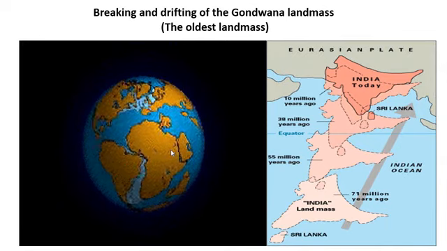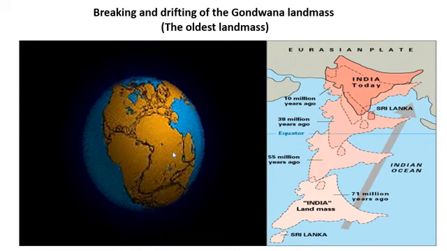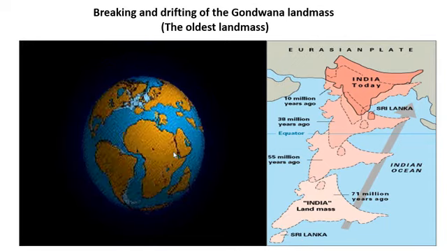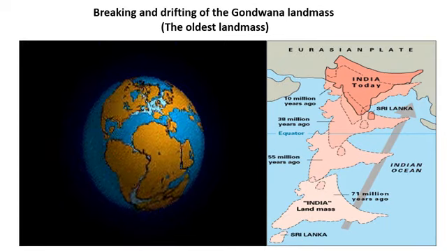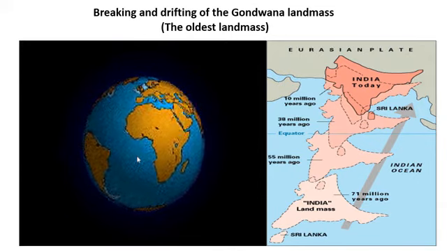One theory was given by Alfred Wegener, and the name of this theory is the continental drift theory. According to Alfred Wegener, in his continental drift theory, he said that there was one super landmass, and there were water bodies.